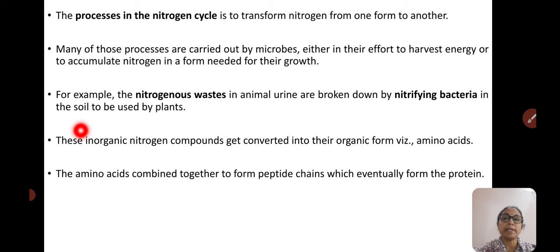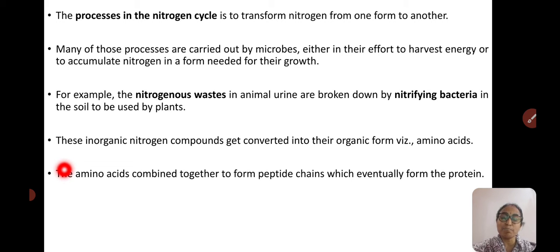For example, nitrogenous wastes in animals, in urine and fecal matter, are broken down by nitrifying bacteria in the soil, producing fertile humus, which is taken up by the plants.